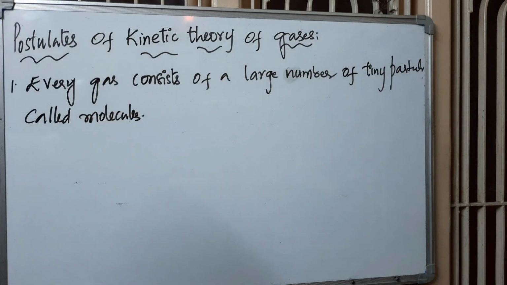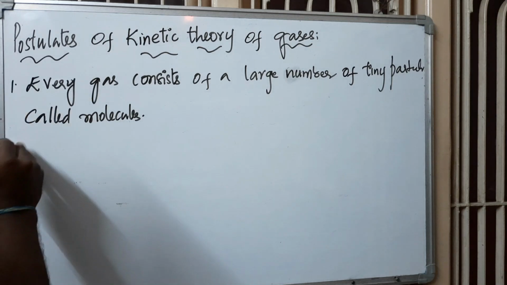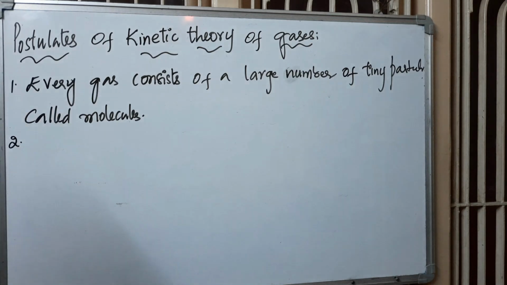So this is the first point. According to kinetic theory of gases, every gas consists of a large number of tiny particles which are called as molecules. Now coming to the second point.